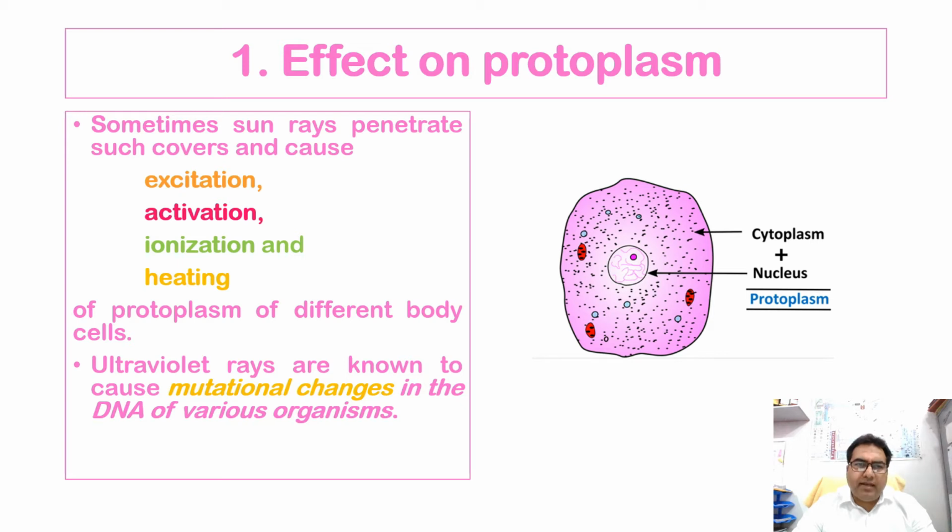So many a times the light plays an important role or a detrimental role on the protoplasm by excitation, activation, ionization and heating of the protoplasm, and thus causing the mutational changes as well.